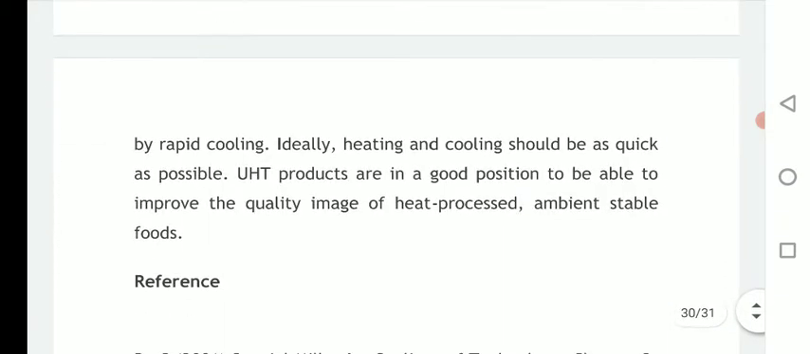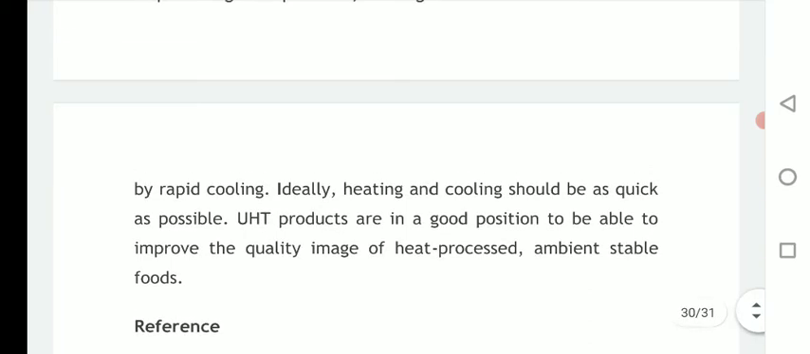Okay, so in the next lecture we are going to see the phosphatase test, which is conducted to check the efficiency of pasteurization. Okay, so thank you.